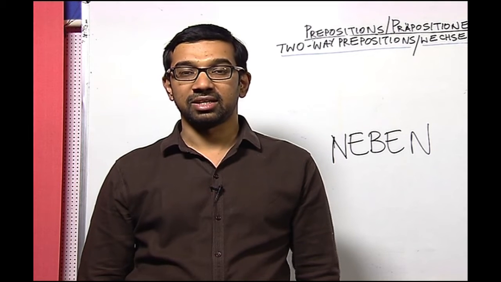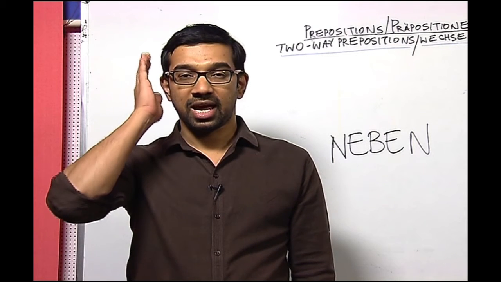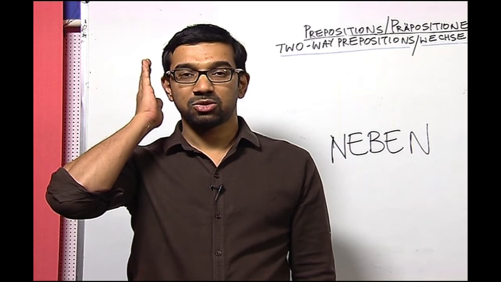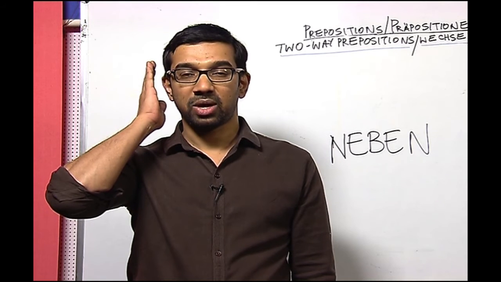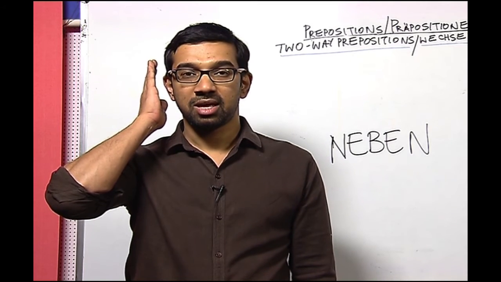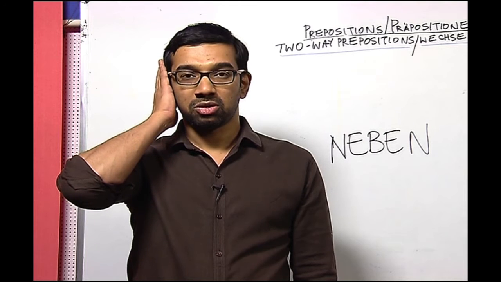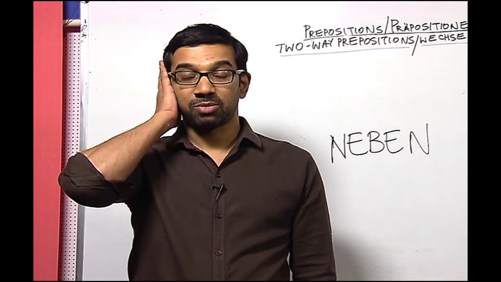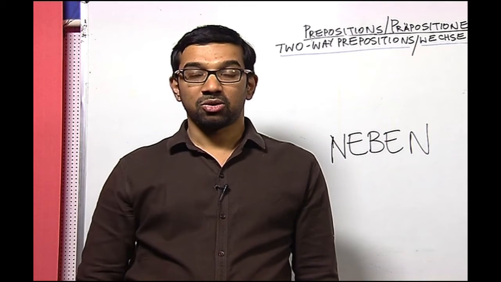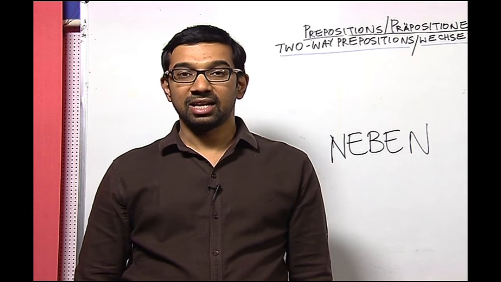Let us do it once again. Bring your hand and just hold it close to your ear, and here you have the preposition neben. When you touch your ear with your hand, you get the preposition an. Don't get confused between an and neben.